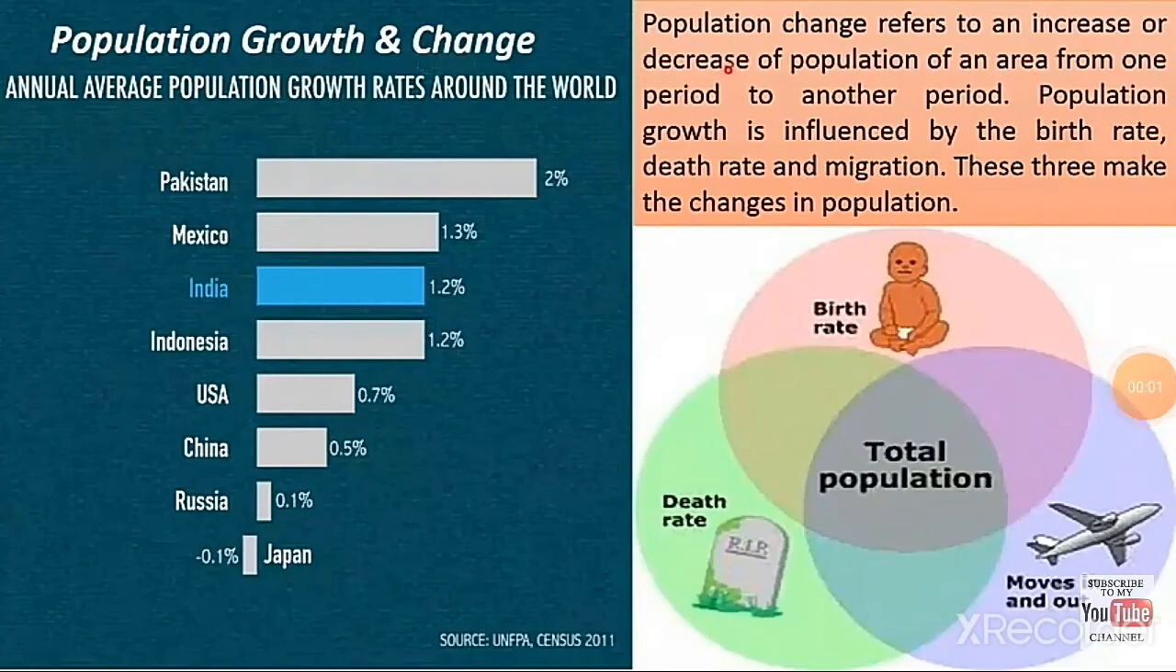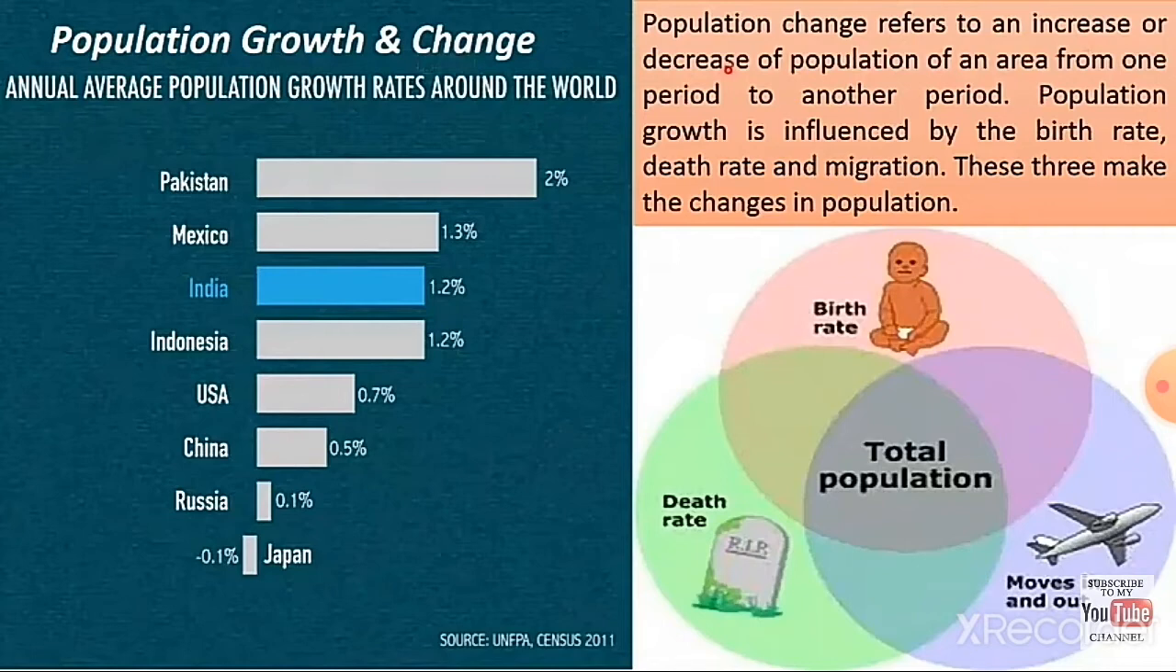Next, population growth and change. The growth rate of population is an important demographic feature. It not only helps in understanding the population change that a society has undergone in the past, but also helps in predicting the future demographic characteristics of an area. Population growth refers to the change in the number of inhabitants of a country during a specific period of time.